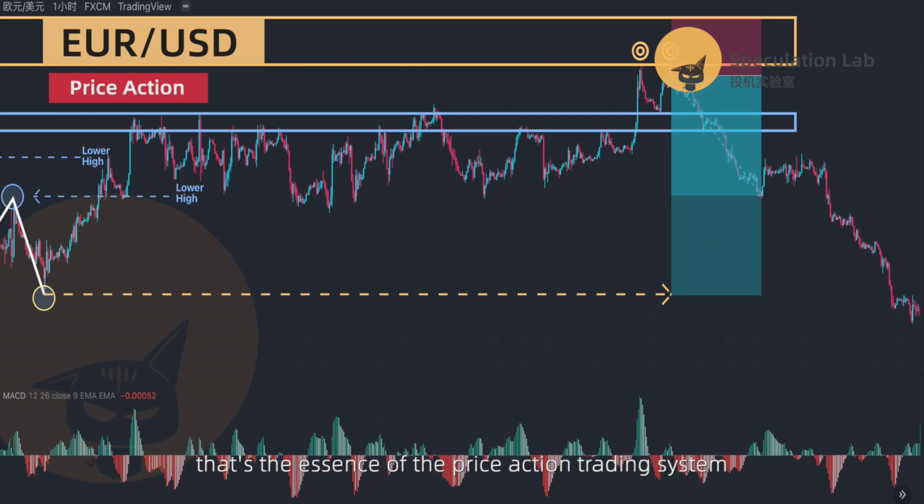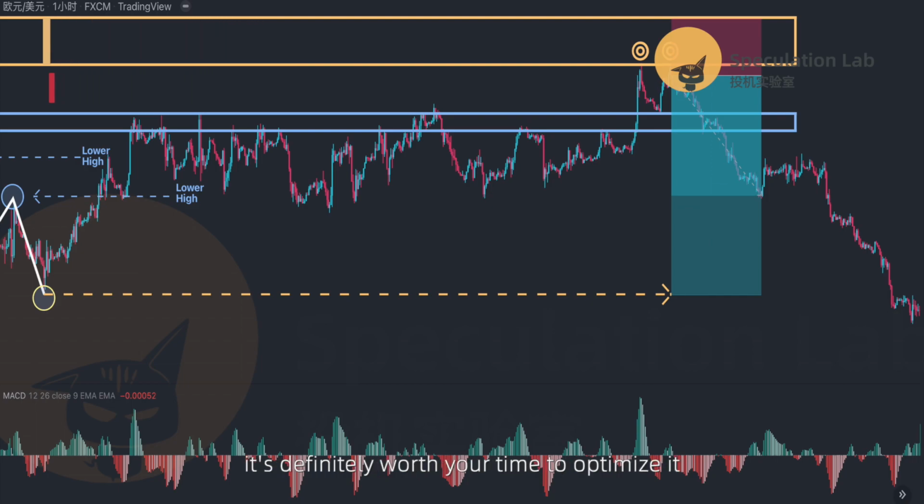That's the essence of the price action trading system. If you're considering adopting this system, it's definitely worth your time to optimize it.